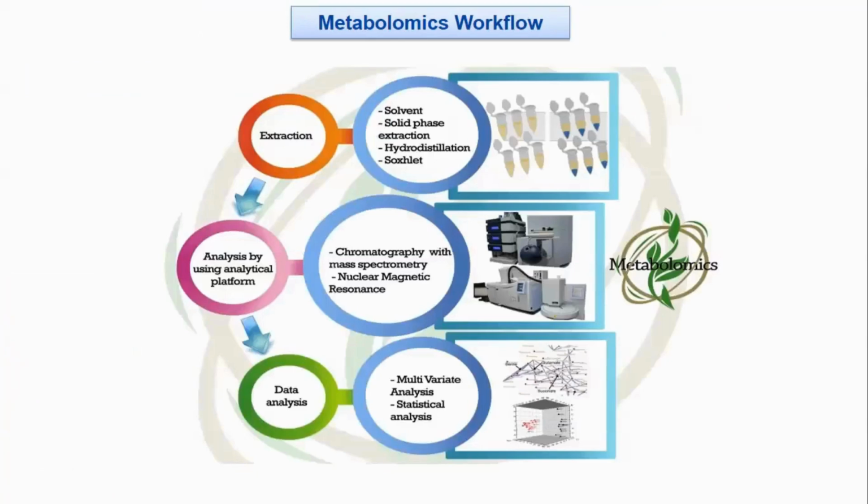So now come to the metabolomics workflow, how the metabolomics workflow goes on in the different labs and how the data sets are generated. First, the labs proceed with solvent and solid phase extraction, derivatization and extraction of the samples. Then these samples are further processed and analyzed by the analytical platforms, that is mass spec and NMR. Through mass spec and NMR, they get different types of data sets, and then they analyze the data sets basically by two approaches, the multivariate analysis and the statistical analysis.